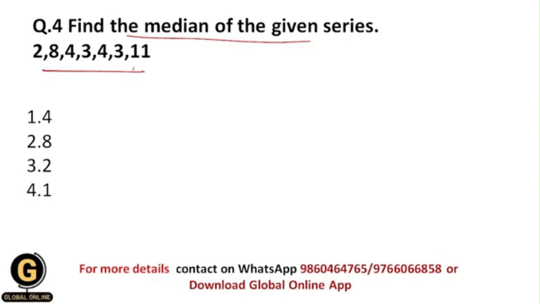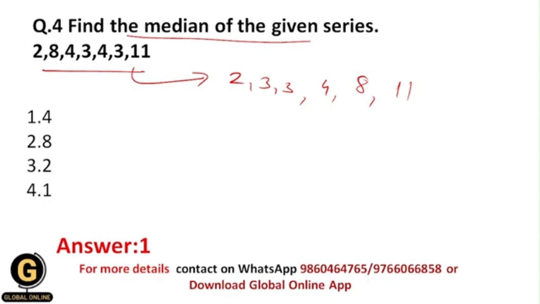So let us see, arrange this data in ascending order first of all. The smallest number is 2, then 3, then 4, then after that there is 8, and then there is 11. So the median value is always equivalent to the middle value. And that's why over here your median should be 4.